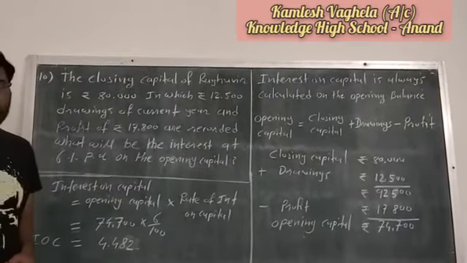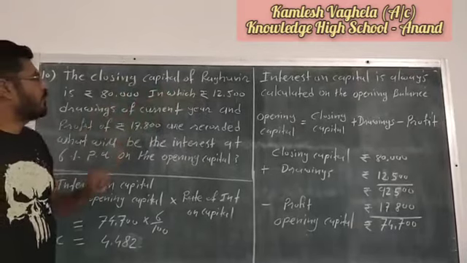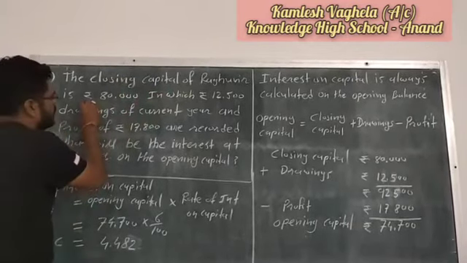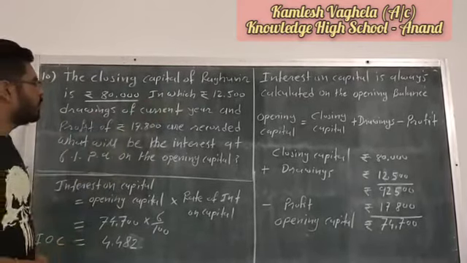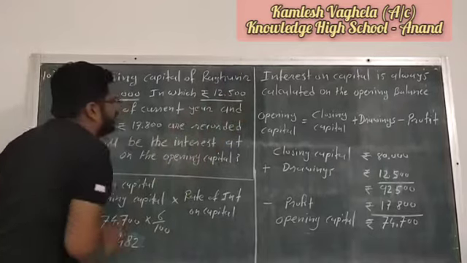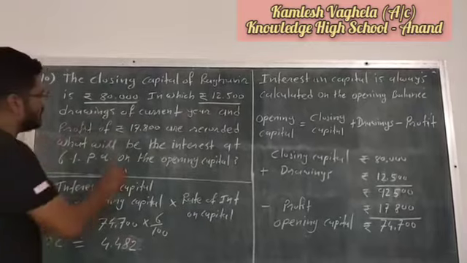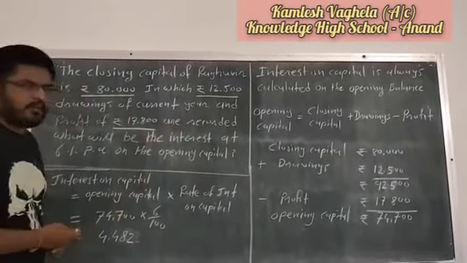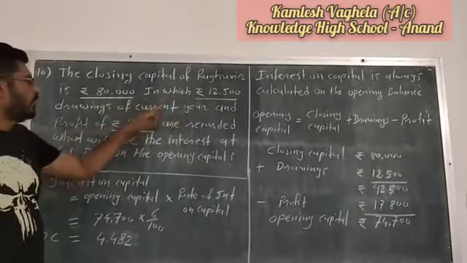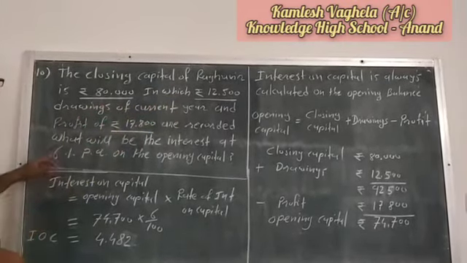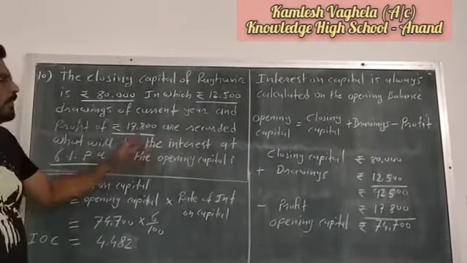Now example number 10. Here the closing capital of Raghuveer is rupees 80,000. One partner's closing balance of capital is given, in which rupees 12,500 drawing of the current year and profit of rupees 17,800 are recorded. It means in this 80,000, this drawing and this profit both are recorded. Now what will be the interest at 6% per annum on the opening capital?